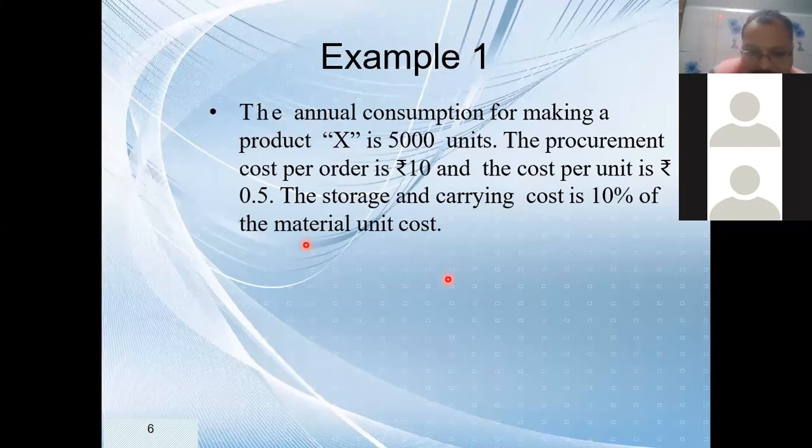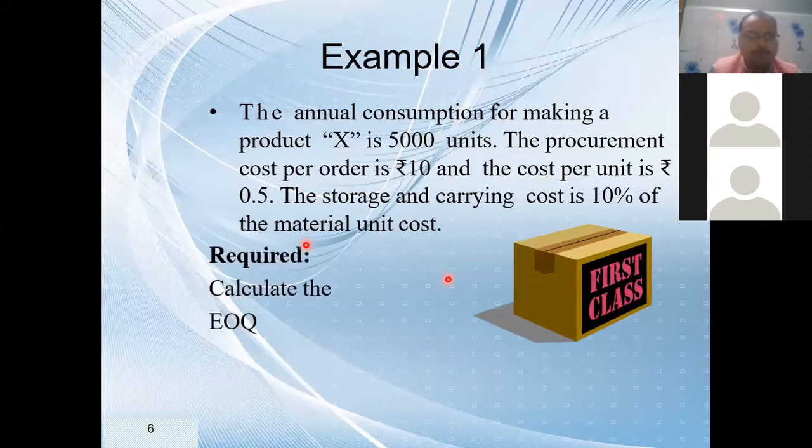Quickly write this question. The annual consumption for making a product X, X is my final product, is 5,000 units. To make that product X, we need 5,000 units of material.